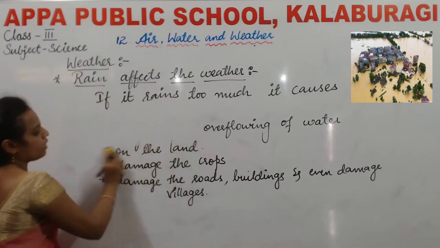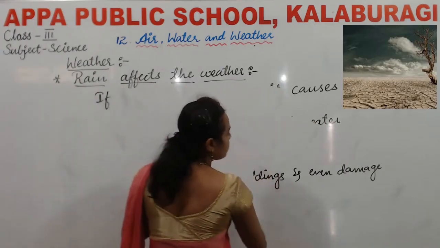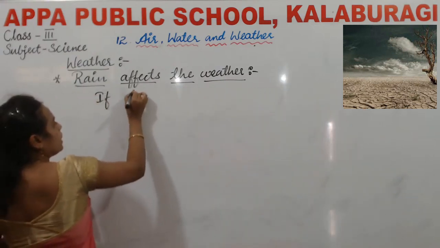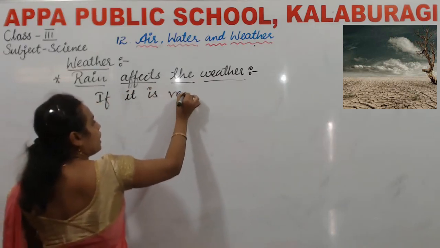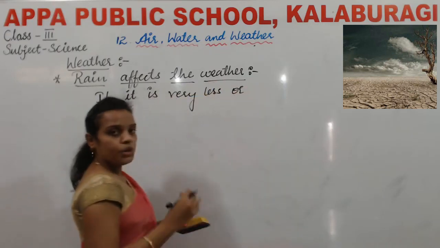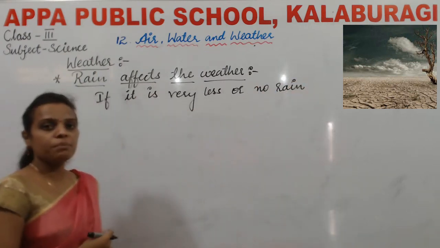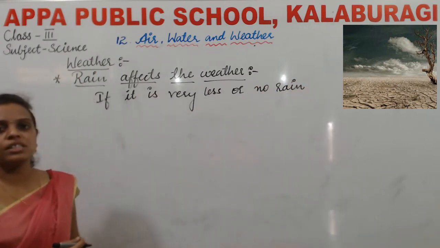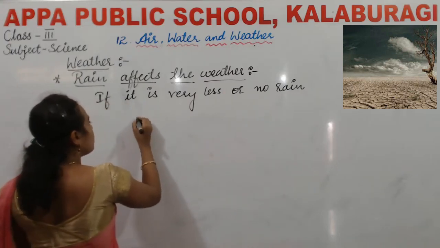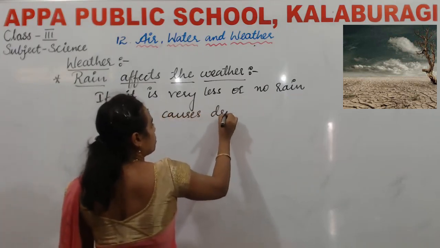If there is no rain, then what happens, children? If it is very less, or no rain, then what happens? If it is too much, then it causes the flood. If there is no rain, then what happens, children? Yes, if there is no rain, it causes drought.